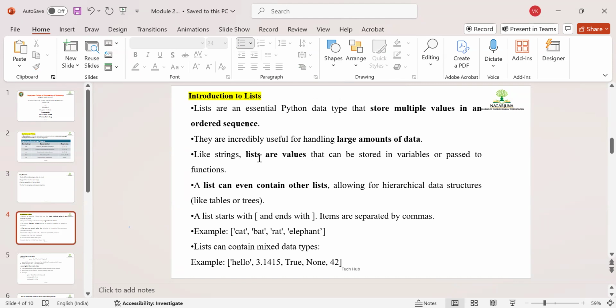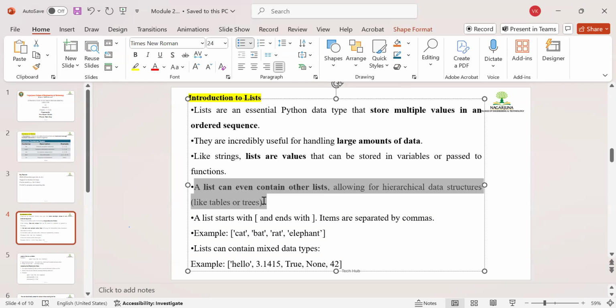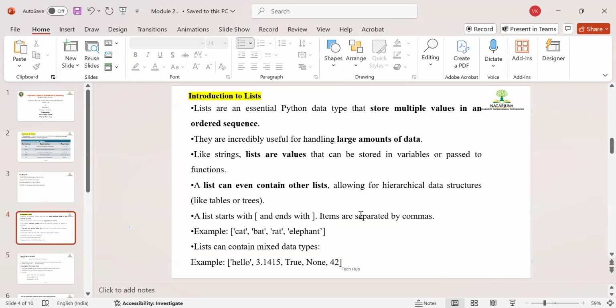Like a string, a list is a value. Similar to a string, how a string stores values, the same way we store values through the list. It can be stored in a variable and passed to a function. Next, a list can even contain other lists, allowing for hierarchical data structures like tables and trees. These are a bit advanced topics, but we will go through them in further lectures.